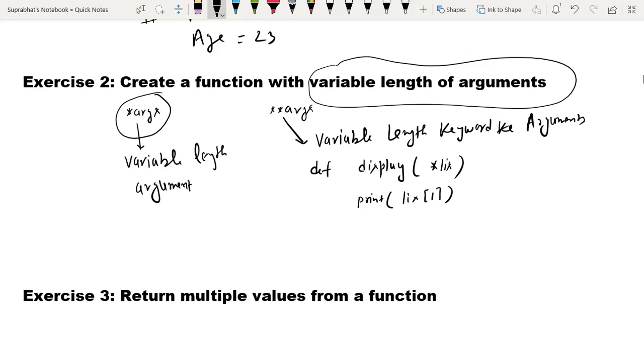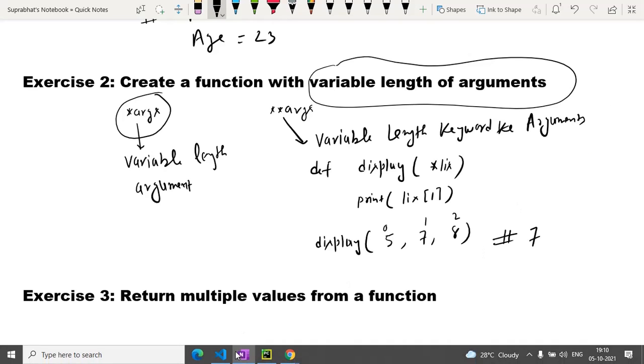When I call this function, that is display, here I have passed three arguments, like 5 comma 7 comma 8. So what is the value of list of 1? This is index 0, this is 1, this is 2. So the output will be 7. We can check this using PyCharm.